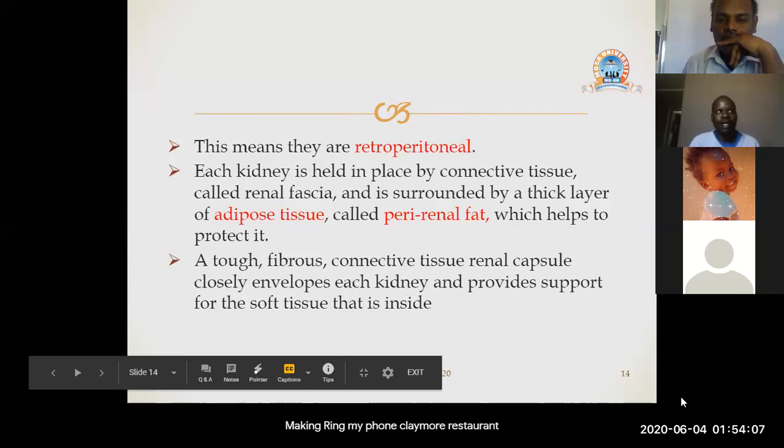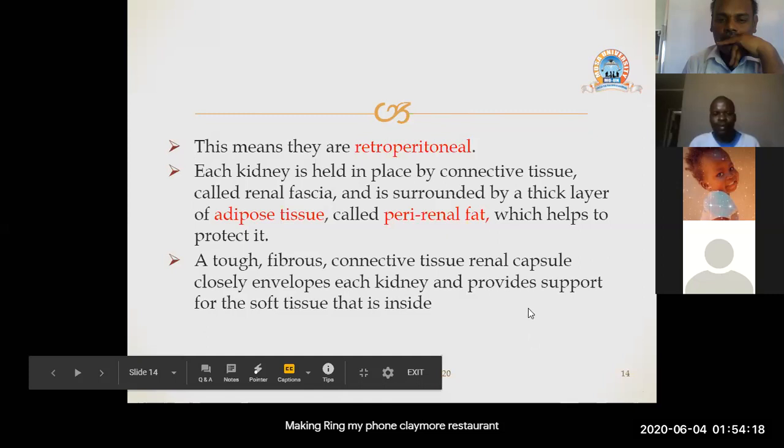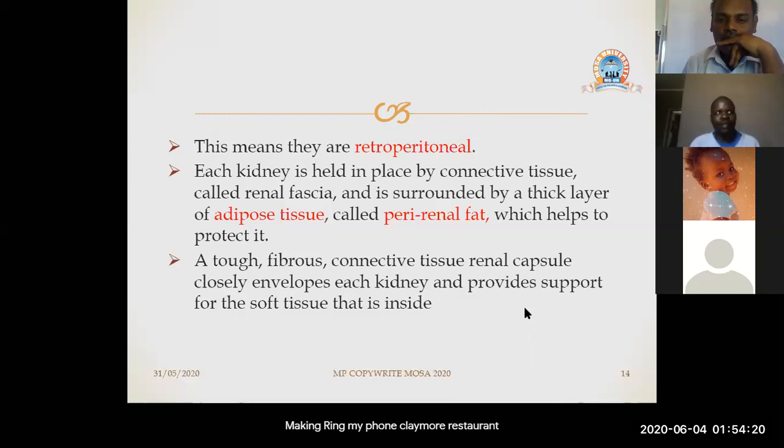So actually, when you try to recall how the kidney looks from the animals, from the kidneys of animals that we normally buy from various butcheries, you find that before you arrive at the actual kidneys, outside you are going to find that the kidney is encapsulated with a connective tissue. So this connective tissue offers protection to the kidney.